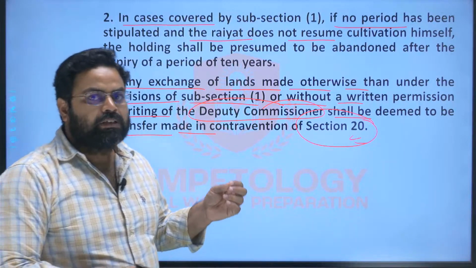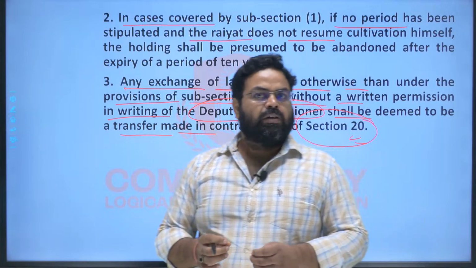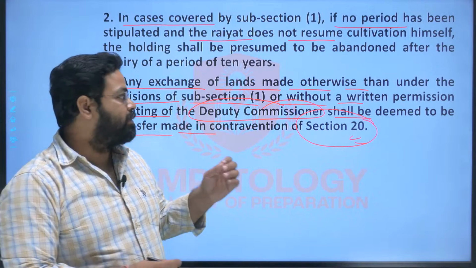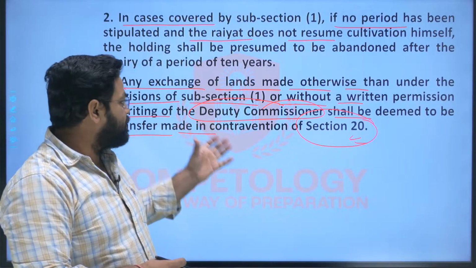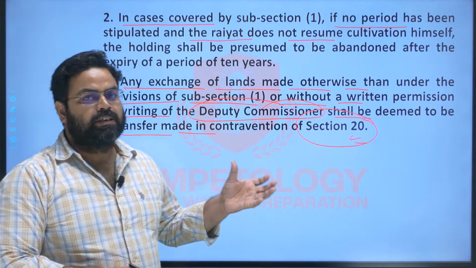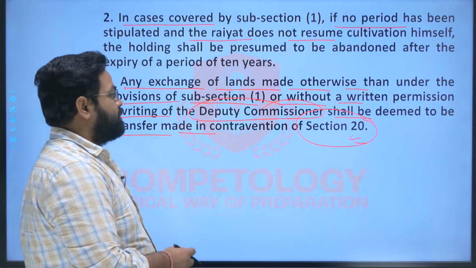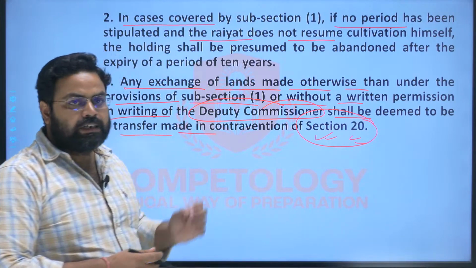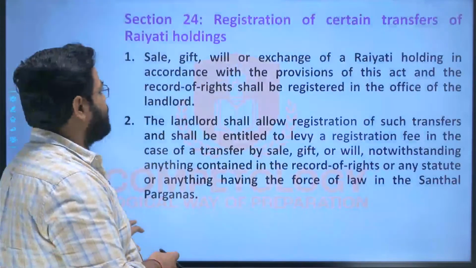So if the terms and conditions mentioned in subsection 1 of section 23 are not being followed, as well as if the DC finds that this is a concealed sale, then in such cases the transfer or the exchange will be considered a violation of subsection 1 of section 20, and it will be pronounced an illegal transaction or illegal exchange.